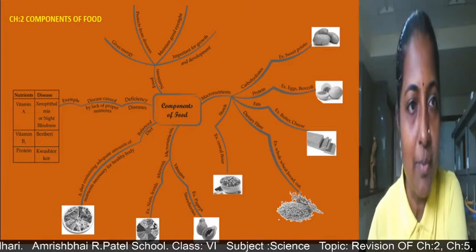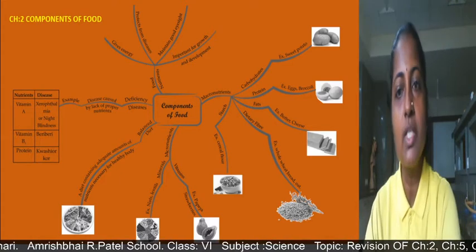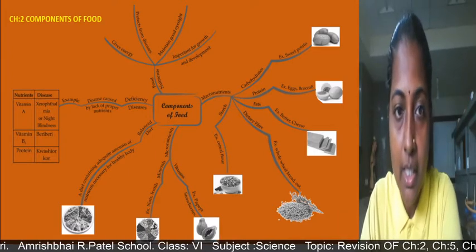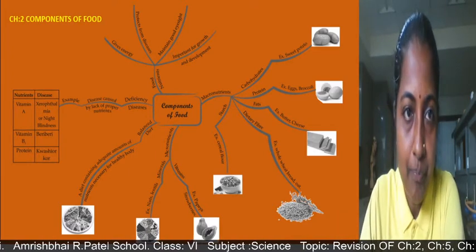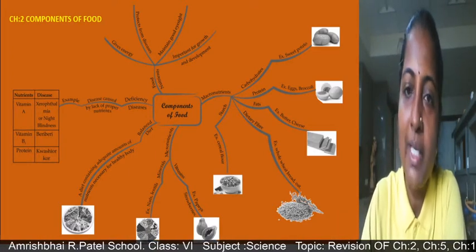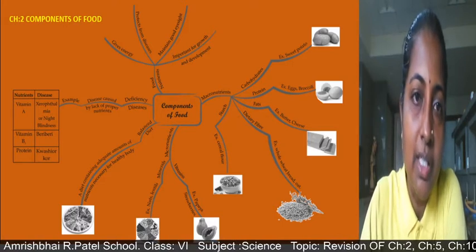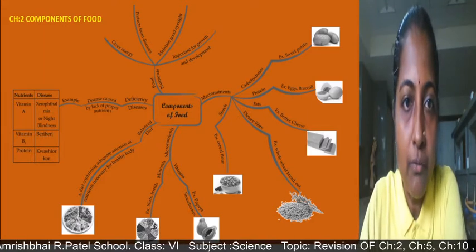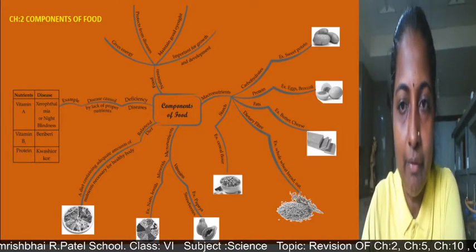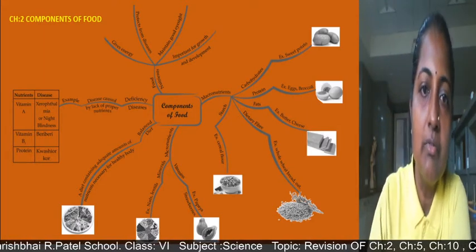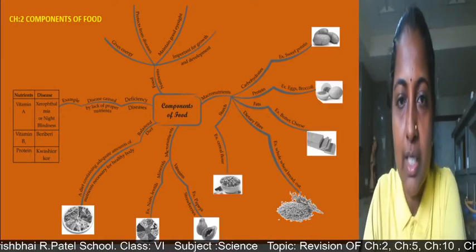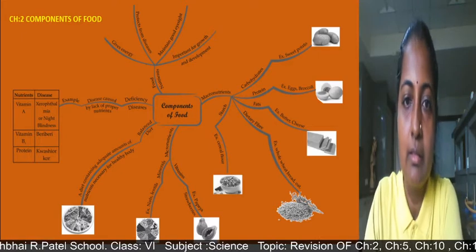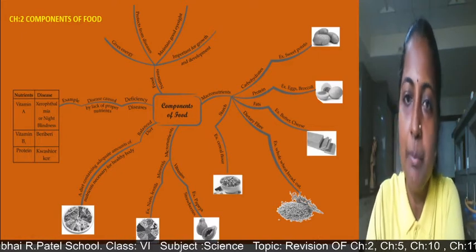Students, we will see chapter number 2 components of food. So students, we know it very well that food is very important part for living organism. Food gives energy and it protects us from many diseases. Then it maintains good eyesight and it is important for health, growth and development. Then after that we will see different types of nutrients are there, that are carbohydrates, proteins, fat, vitamins and minerals.